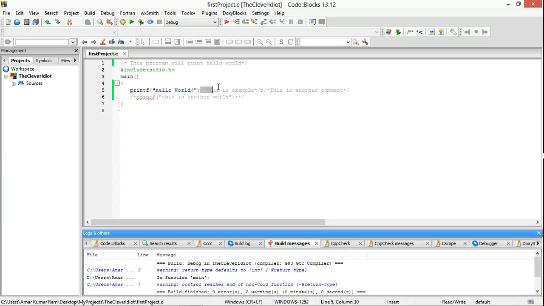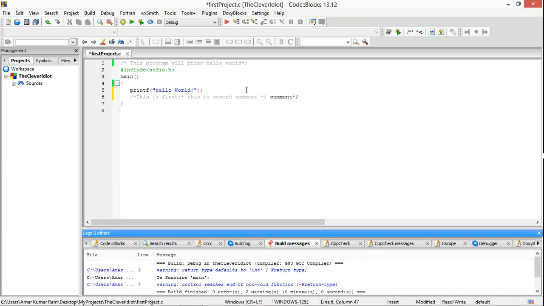Okay, so this is all about comments. Now we should know about some properties of comments. Let's discuss them. First of all, you can't create nested comments. Now what is the meaning of a nested comment? A nested comment means a comment within a comment. For example, this is the first comment. Okay, now what I am doing is I am making another comment within a comment, that is forward slash asterisk, this is the second comment, and I just close it by asterisk and forward slash.